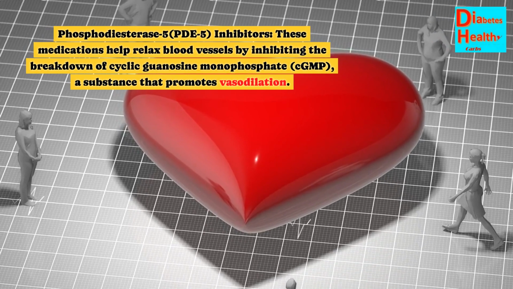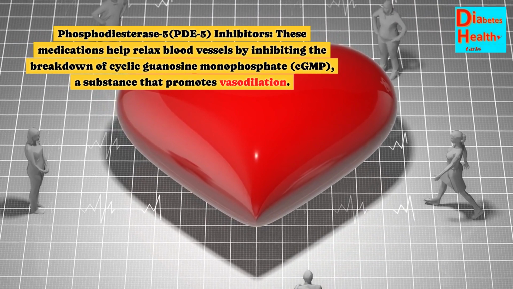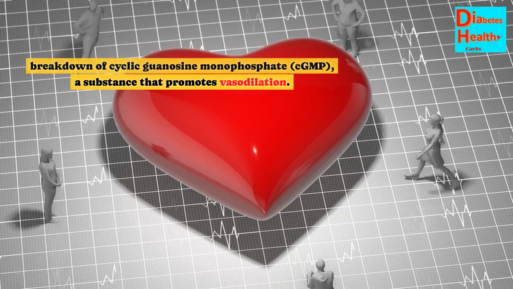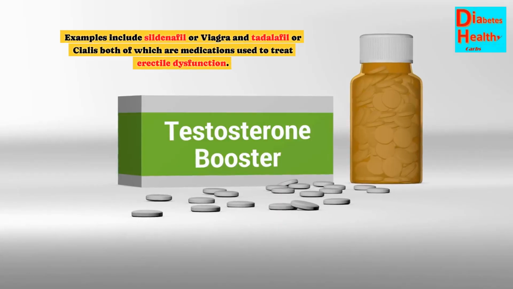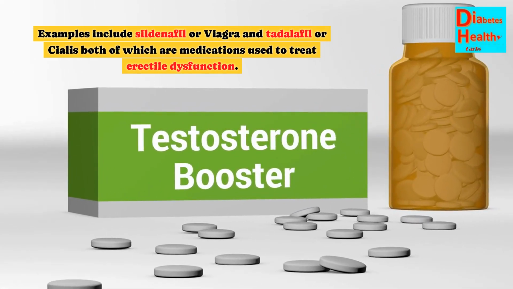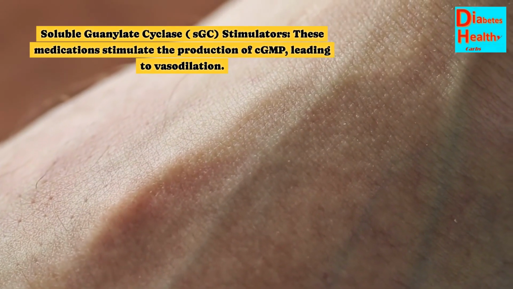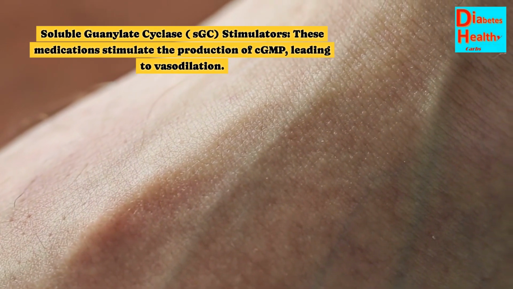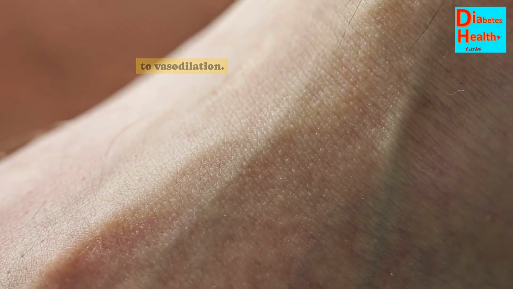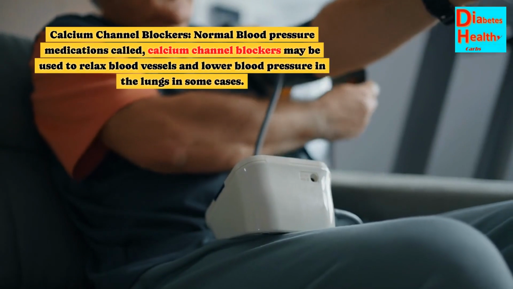Phosphodiesterase 5, PDE5, inhibitors. These medications help relax blood vessels by inhibiting the breakdown of cyclic guanosine monophosphate, cGMP, a substance that promotes vasodilation. Examples include sildenafil or Viagra and tadalafil or Cialis, both of which are medications used to treat erectile dysfunction. Soluble guanylate cyclase, sGC, stimulators. These medications stimulate the production of cGMP, leading to vasodilation. Examples include riociguat, Adempas.